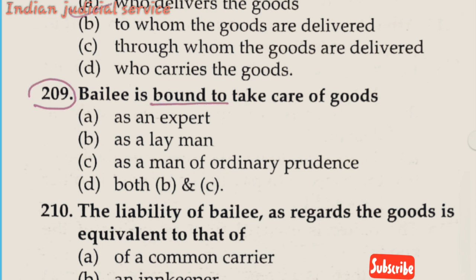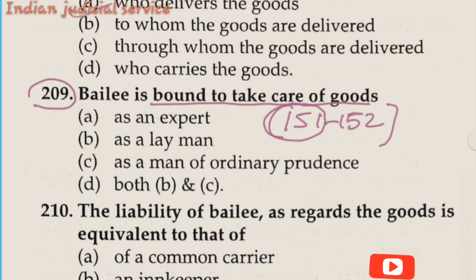Question number 209. The bailee is bound to take care of goods. The responsibility of the bailee is provided in sections 151 to 152. These two sections provide the liability of the bailee, and especially section 151 provides the care to be taken by the bailee, as an ordinary prudent person. So this is provided in section 151.